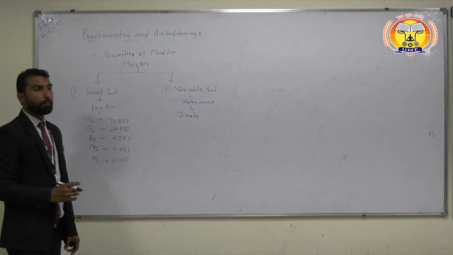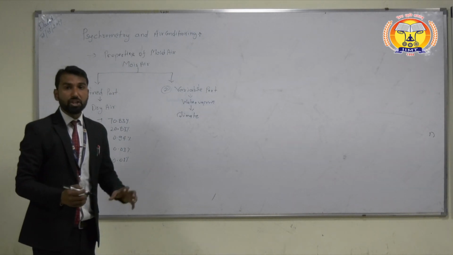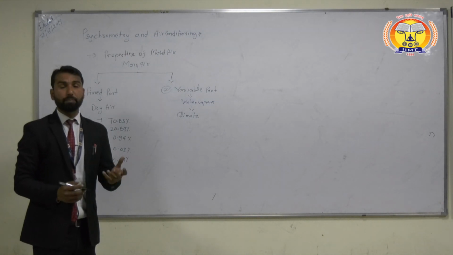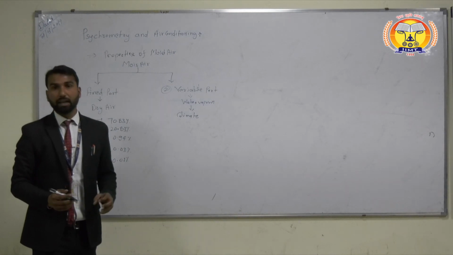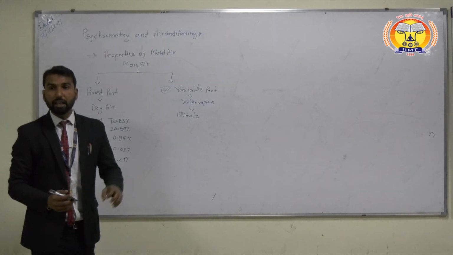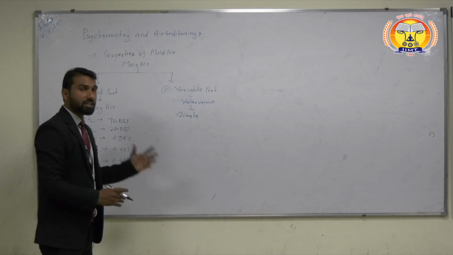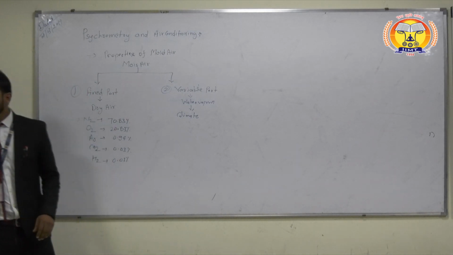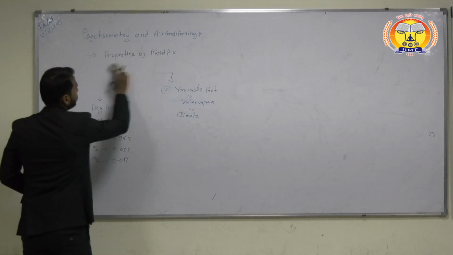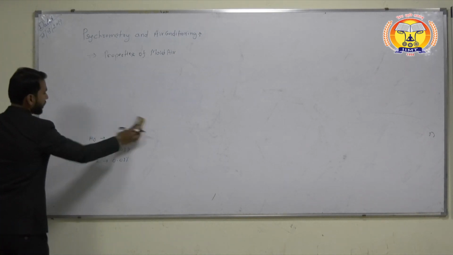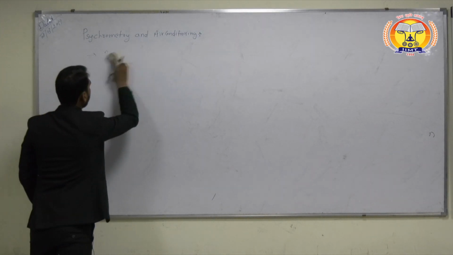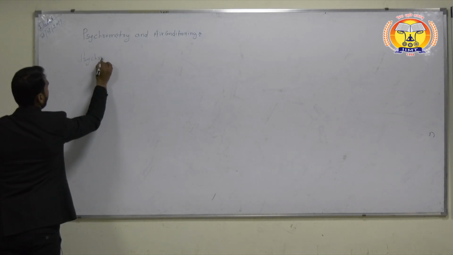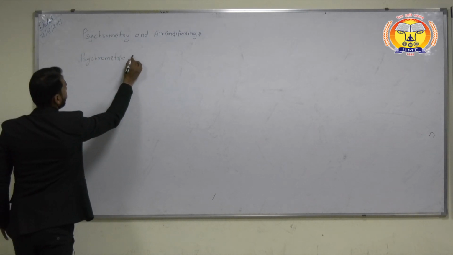The partial pressure of water vapor is the pressure exerted by the water vapor present in the atmospheric air. Similarly, the partial pressure of dry air is the pressure exerted by the dry air present in the atmospheric air. Now we will see the moisture properties, also known as psychrometric properties.